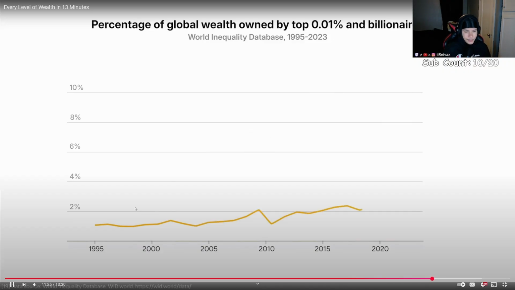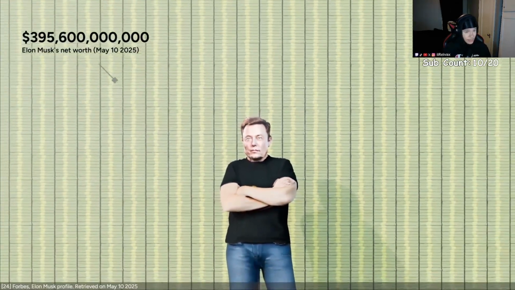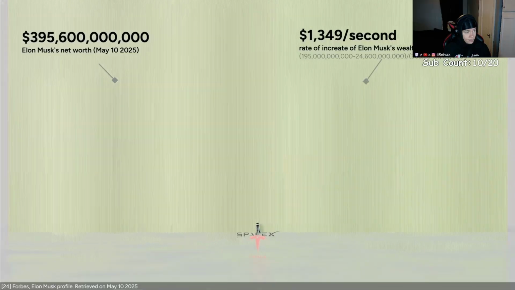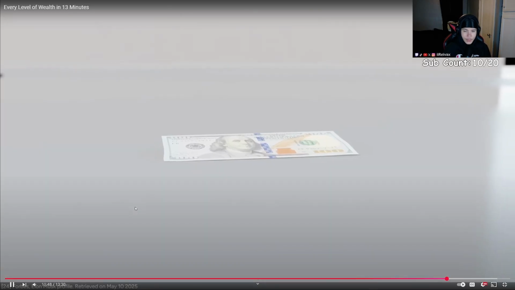Has gone up, and the same is true for the people in the previous tier. But one billionaire takes the number one position on Forbes. As of the making of this video, Elon Musk is the wealthiest person in the world, with $400 billion. Between 2020 and 2024, Elon Musk's wealth grew at an average rate of $1,300 per second. What? Can I have some? If Elon Musk saw a $100 bill on the floor, it would literally not be worth his time to pick it up.